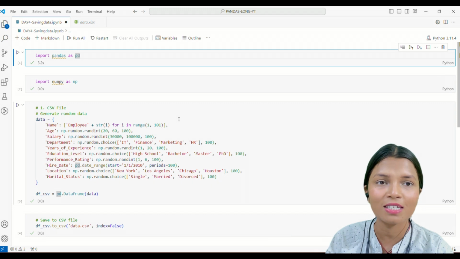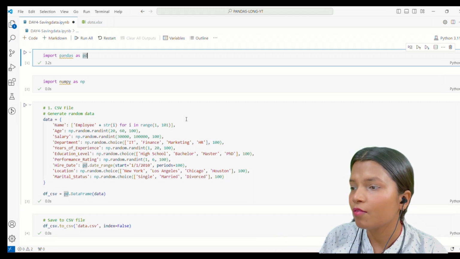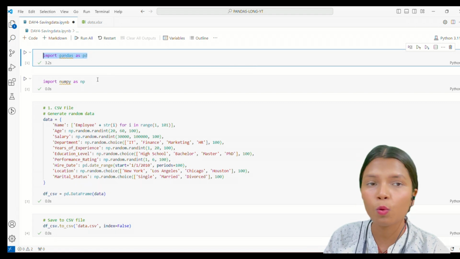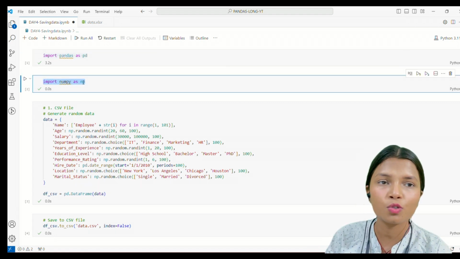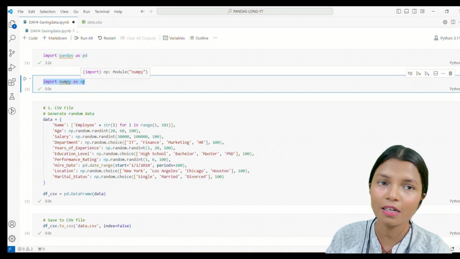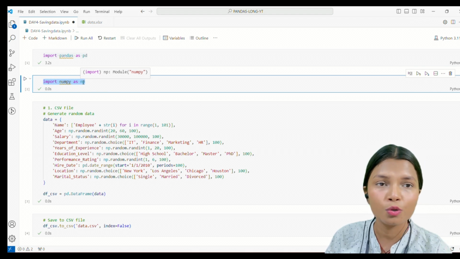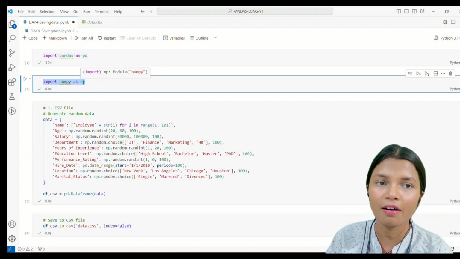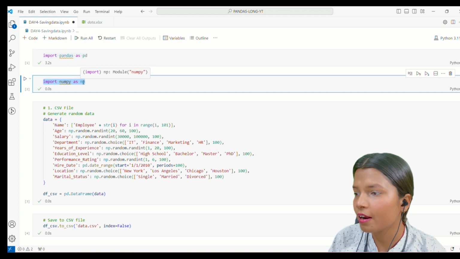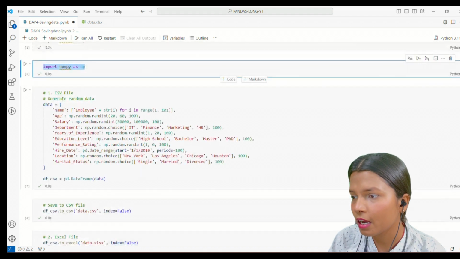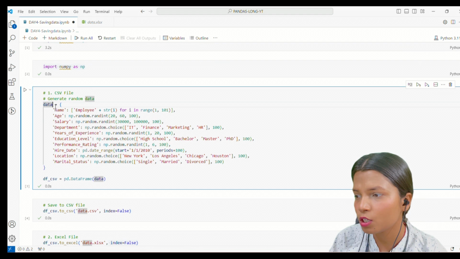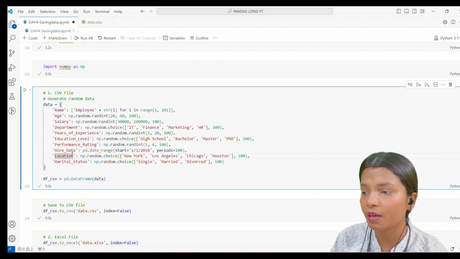So let's get back on the screen. First, I have imported the pandas library and then the NumPy library. Till now we have seen how to create data using series and data frame. Now I am going to use NumPy for generating random data. So here I have generated random data. I have a variable data. Now I have the columns name, age, salary, department, year of experience, education level, performance rating, hire date, location and marital status. Everything I have generated randomly.